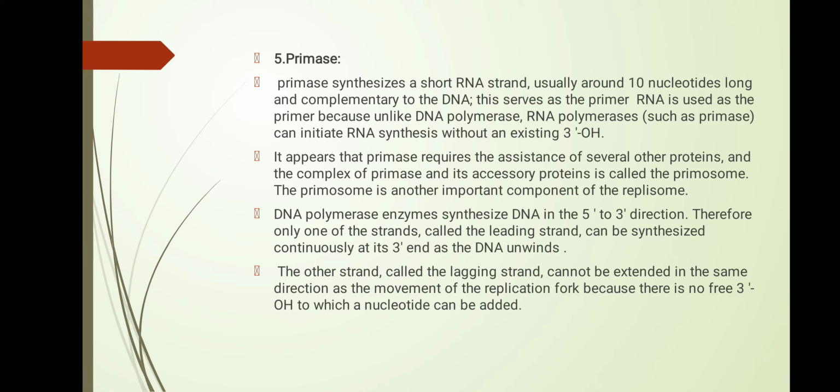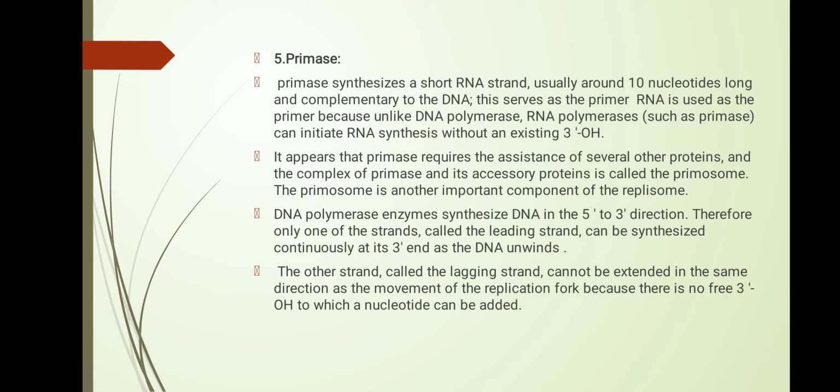Therefore, only one strand, called the leading strand, can be synthesized continuously, and its 3' end adds as the DNA unwinds. DNA polymerase has the capacity to add nucleotides from 5' to 3'.